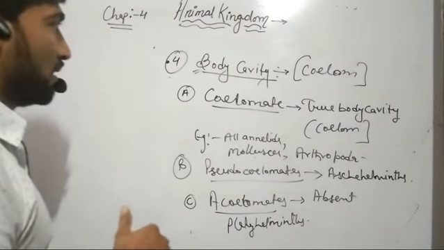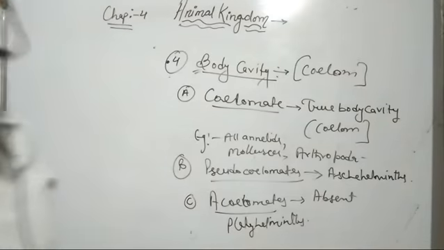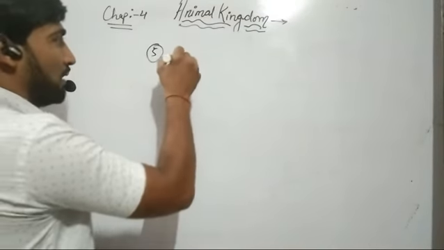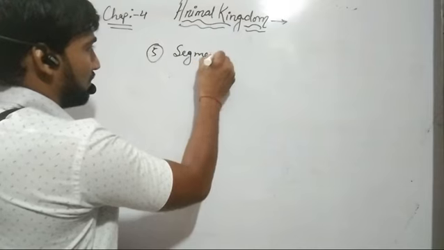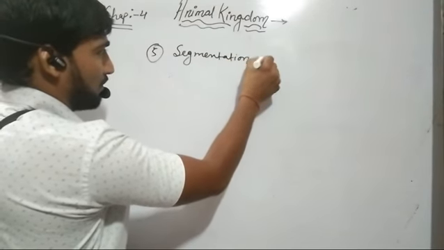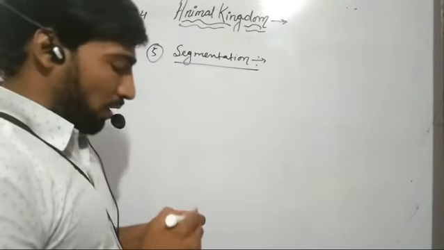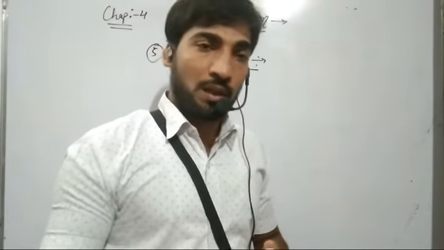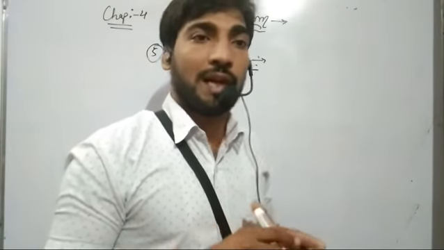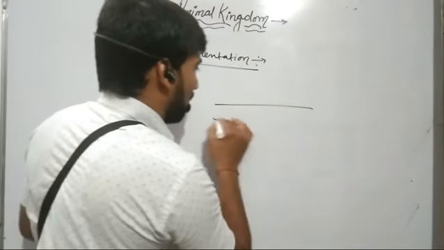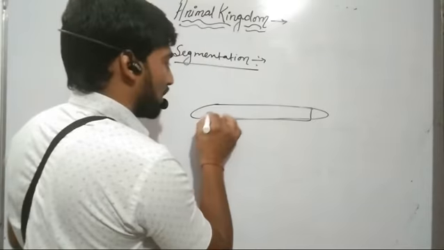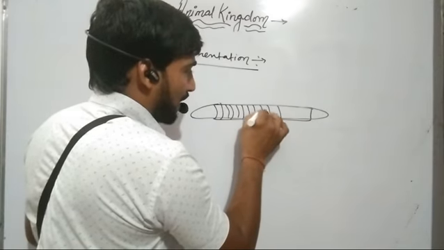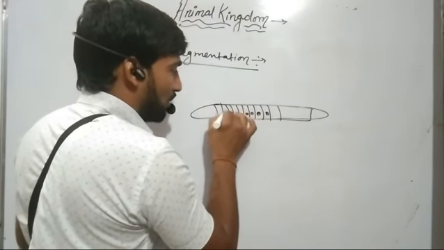Now we will discuss our next criteria for classification of living organism, the fifth criteria, that is segmentation. In certain organisms, the body is divided into different segments, and each of these segments has a repetition of certain body organs.